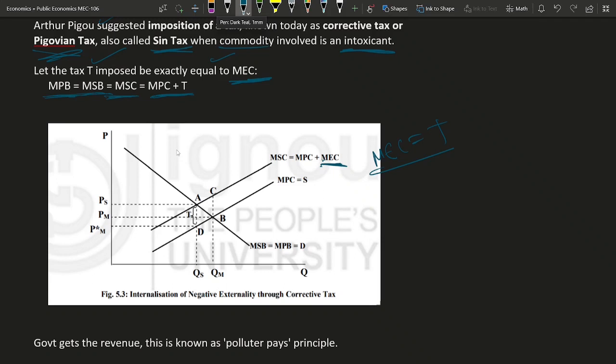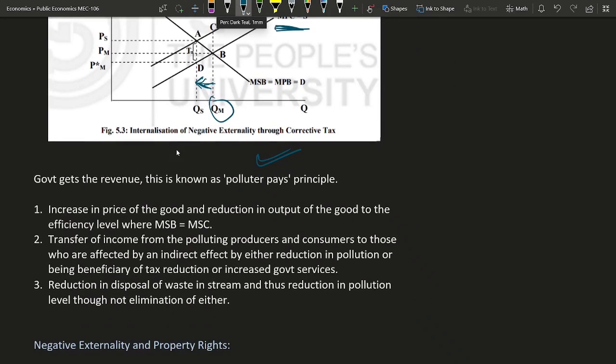In that case, the supply curve will shift from marginal private cost to marginal social cost, and on this marginal social cost the equilibrium quantity will shift from QM to QS, which is exactly what we wanted, to reduce the quantity. And through this tax the government will get revenue, which is known as the polluter pays principle. So it will help the government in many ways.